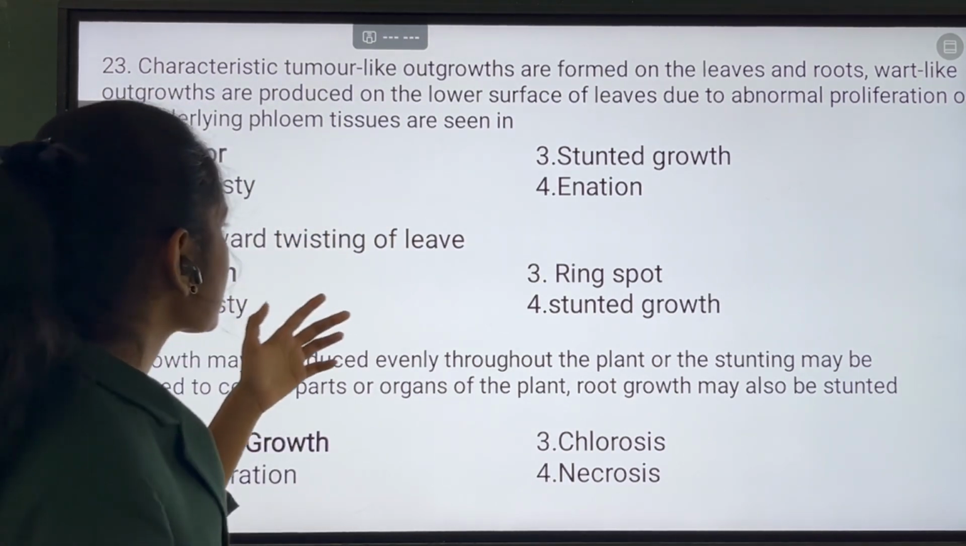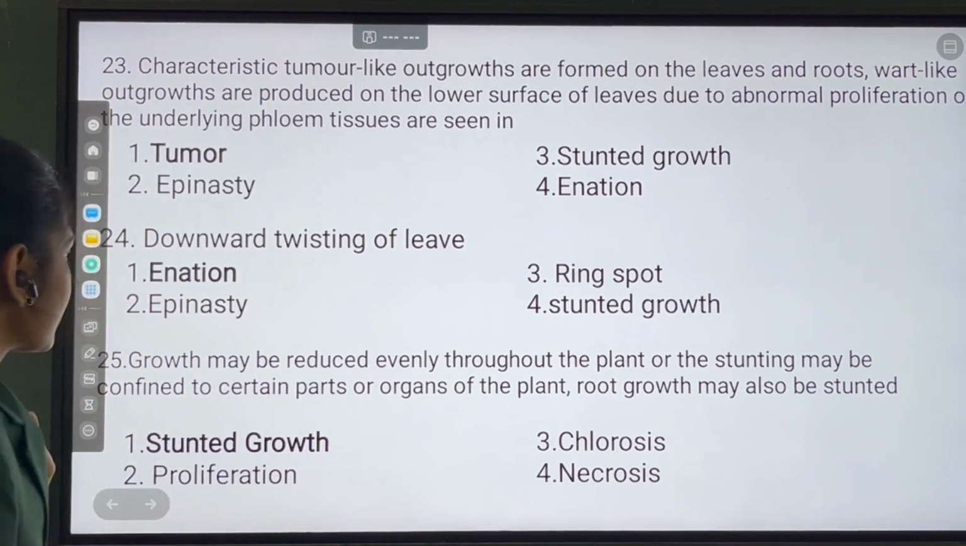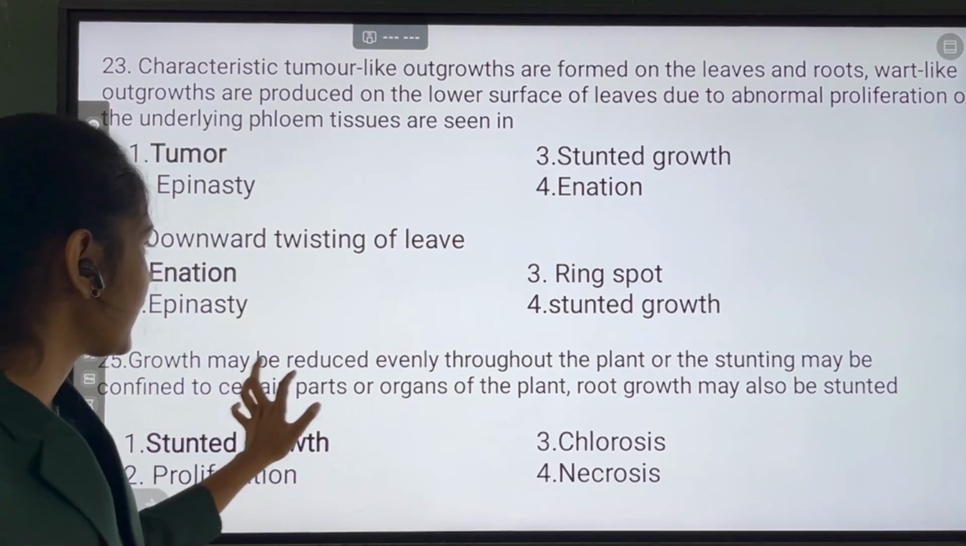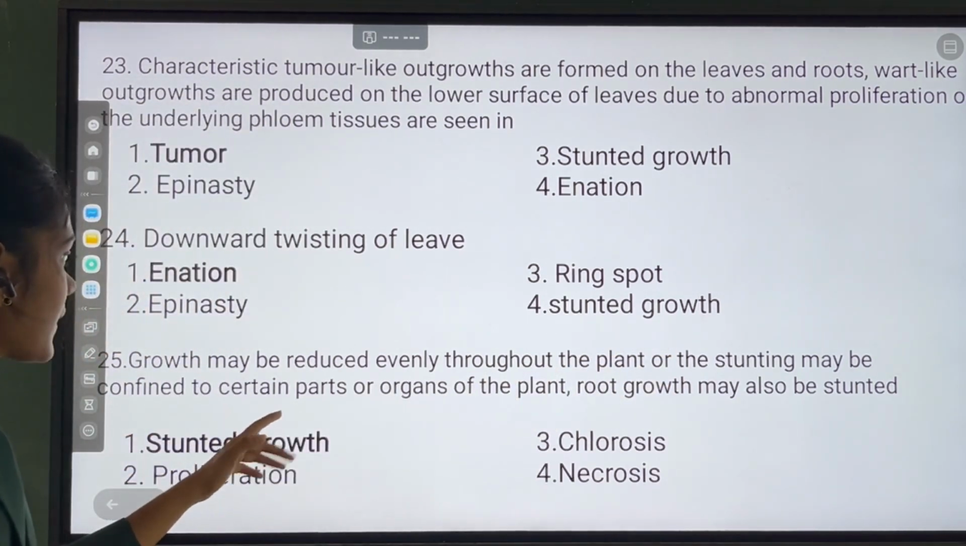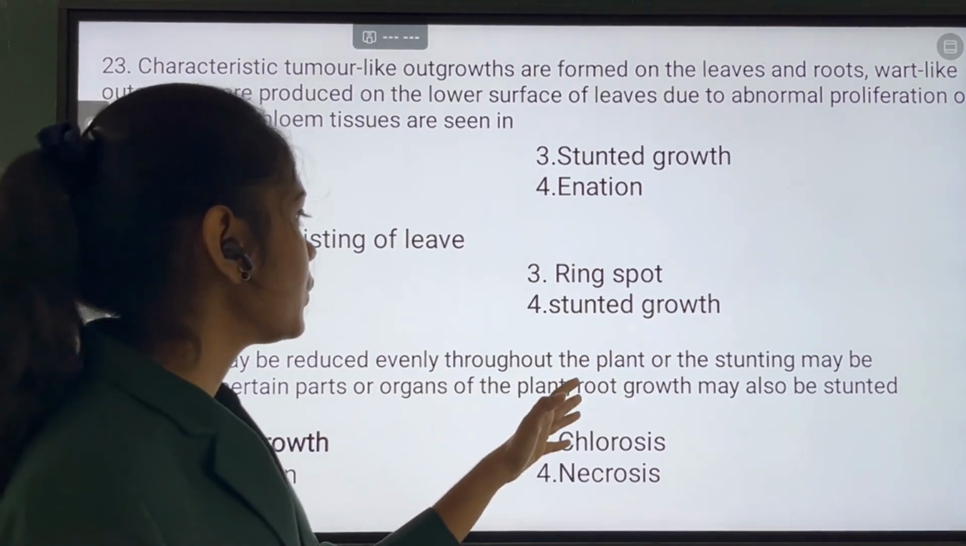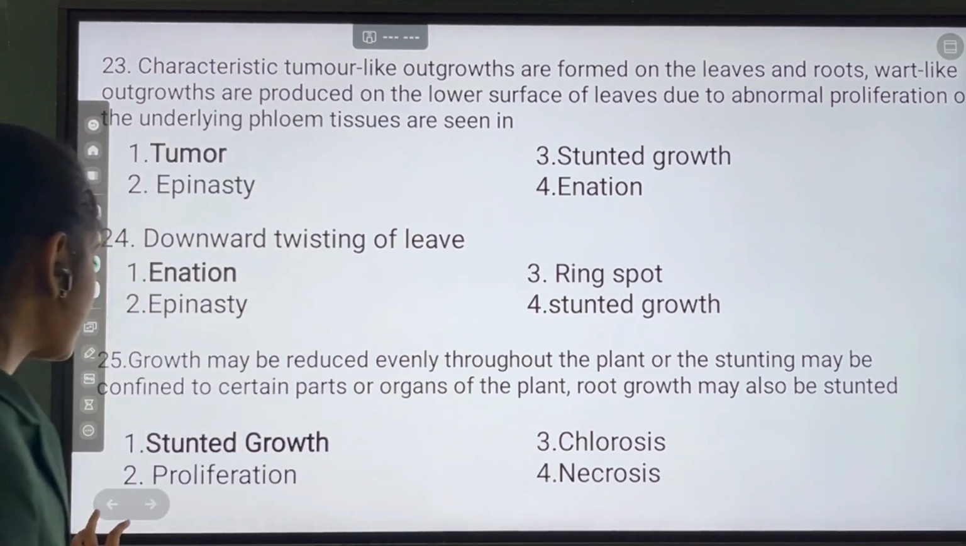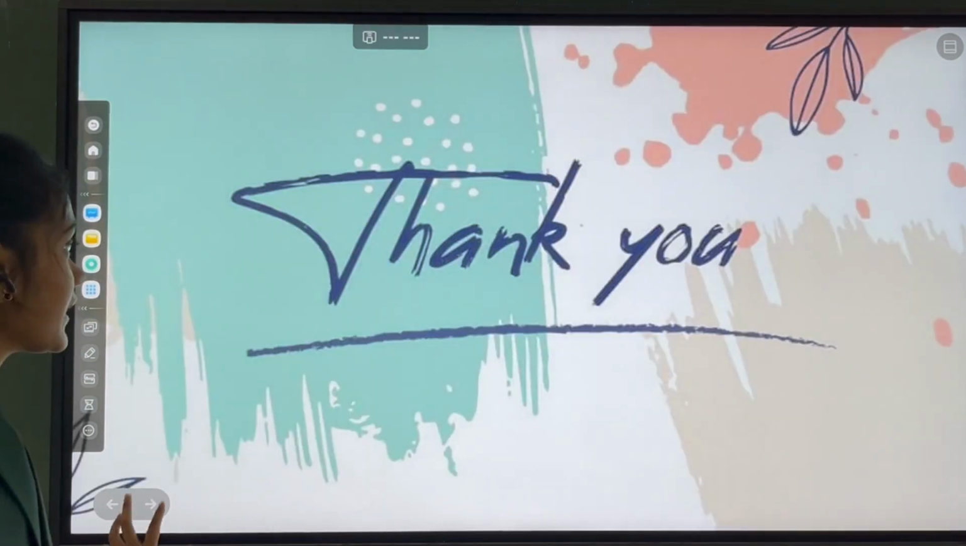Downward twisting of leaves is the symptom of epinasty. Growth may be reduced evenly throughout the plant or stunting may be confined to certain parts or organs of plants. Root growth may also be stunted is the symptom of stunted plants. Stunted growth.